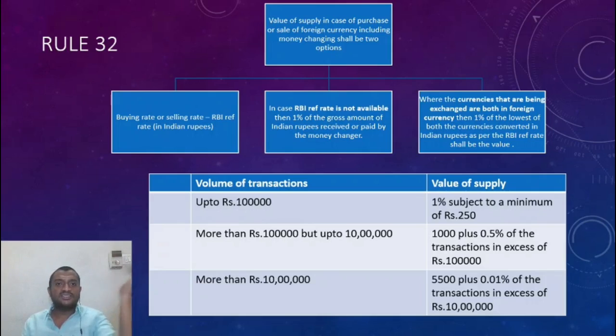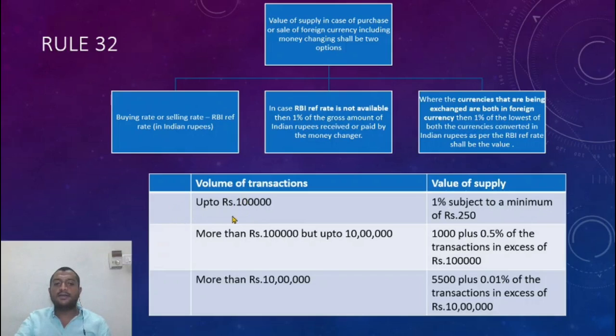Then take the other, the Swiss dollar, and convert it into Indian rupees. What would he get? Take 1% of the Indian rupee amount for both. Whichever is the lowest, that is the value of supply. Now he can opt for either this mode or this mode.